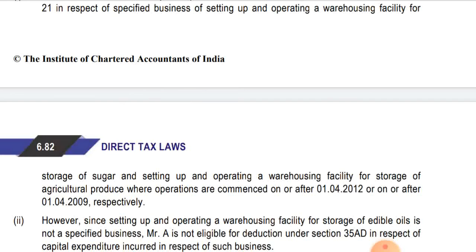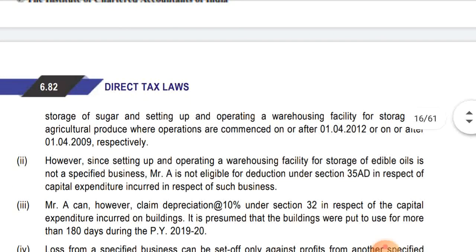Okay, now point number 2. However, since setting up and operating a warehousing facility for storage of edible oil is not a specified business, as I said, Mr. A is not eligible for deduction under section 35AD in respect of capital expenditure incurred on such business. Okay.